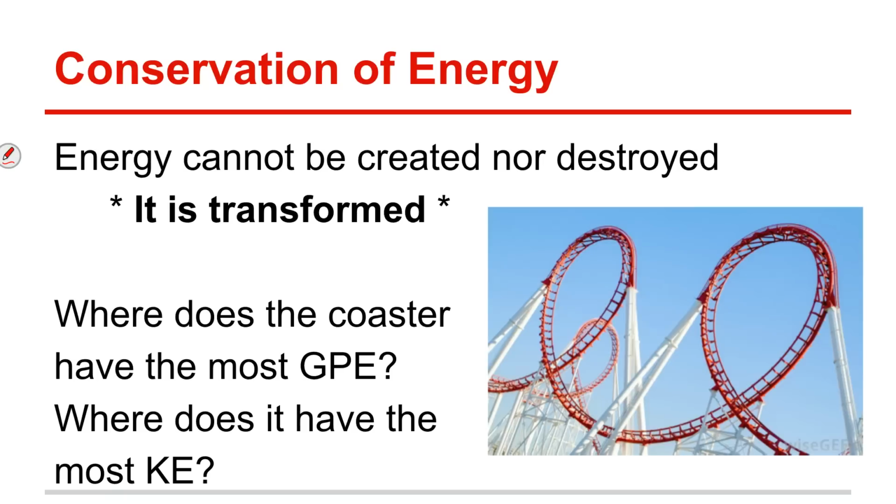So we have this super important law called the conservation of energy, probably one of the most important laws in physics. And it tells us that energy cannot be created nor destroyed. So when you eat your food, it had potential energy stored. The energy isn't gone, it's transformed. And another way to say the word transformed is to say changed.